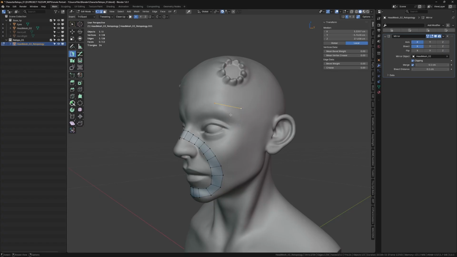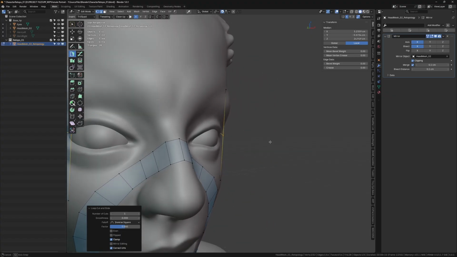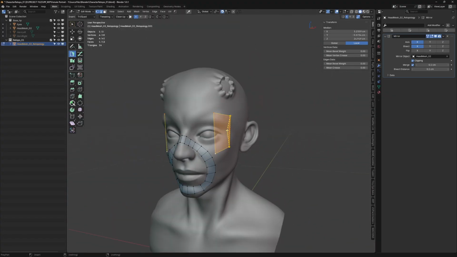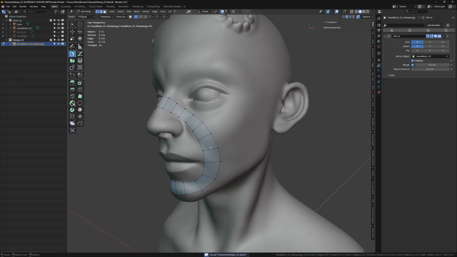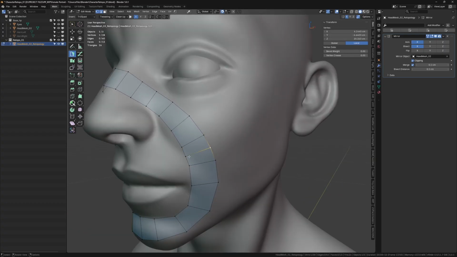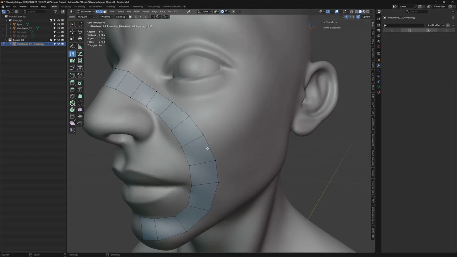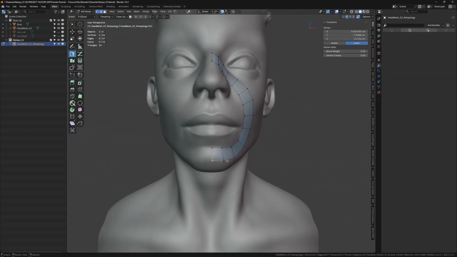But let's say I'm going to use Blender's native tool, like the edge loop. If I use the edge loop, it's not going to snap to the mesh. So that's one caveat, but that is fine. I think in most cases that's going to be fine. All you have to do is, after adding a loop or something, just touch and move it a little bit. That will fix the snapping issue.